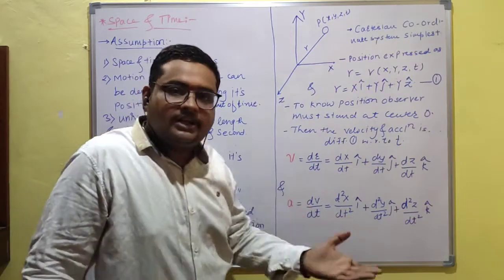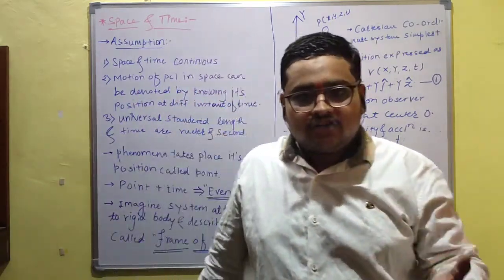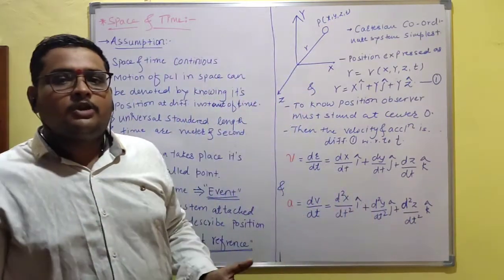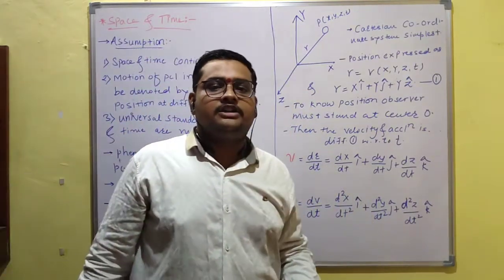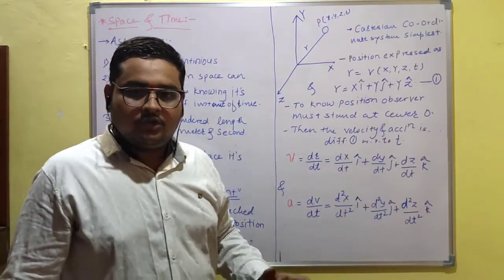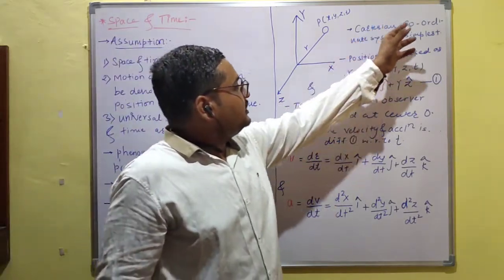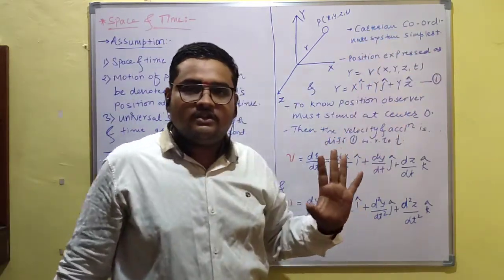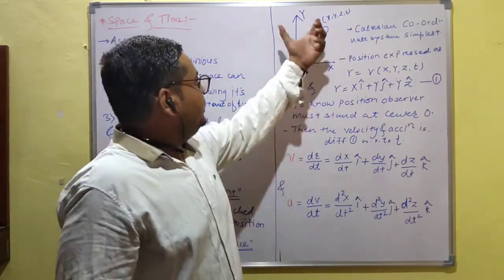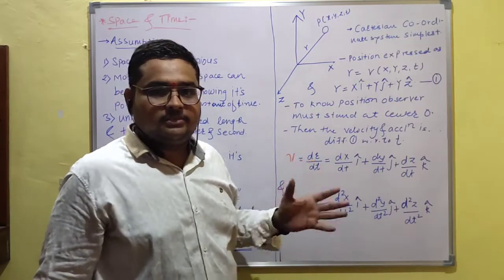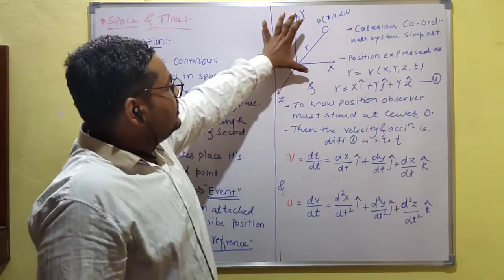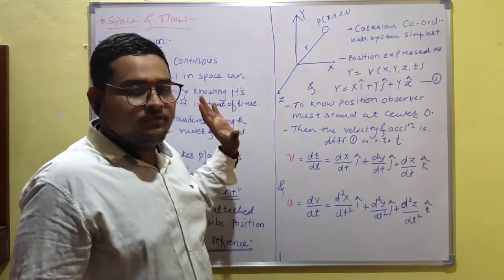There are different types of frames of reference, like the Cartesian coordinate system, plane polar coordinate system, spherical polar coordinate system, and cylindrical coordinate system. These are the coordinate systems or frames of reference. Of these, the Cartesian coordinate system is the simplest one, and in this example we have considered the Cartesian coordinate system. Then look at this example. This is a Cartesian coordinate system.